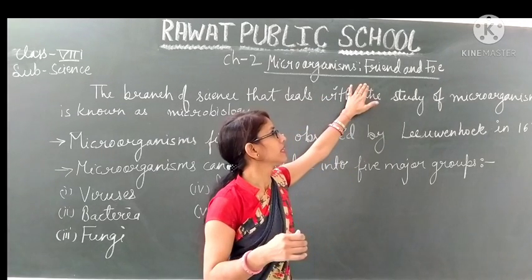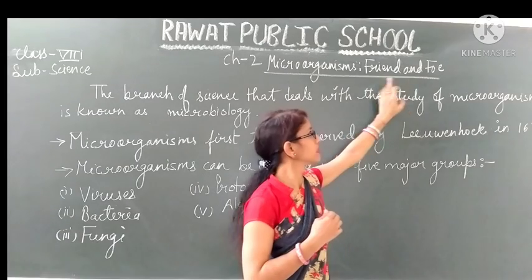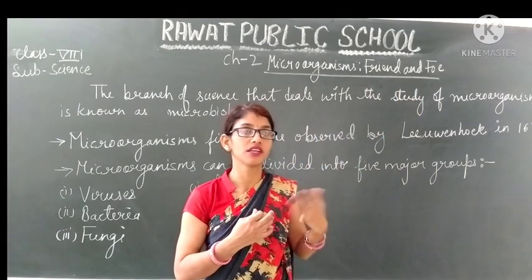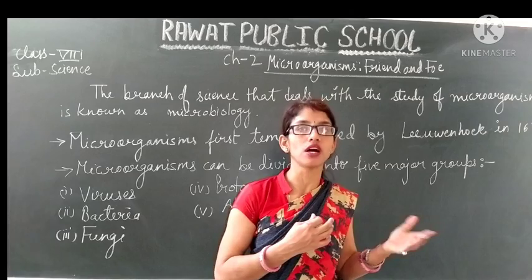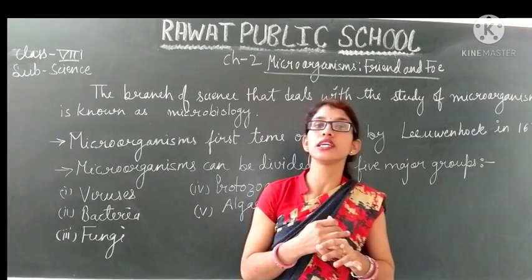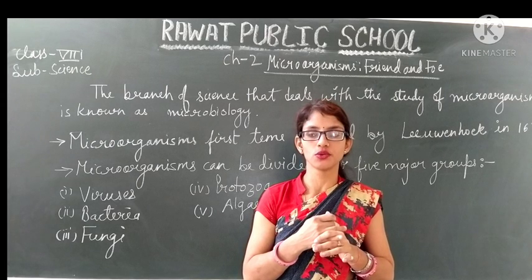Whenever they are helpful for us, they are known as friends, and whenever they are harmful for us, they are known as our enemy or foe, because they cause a variety of diseases in humans, in plants and in other organisms also.